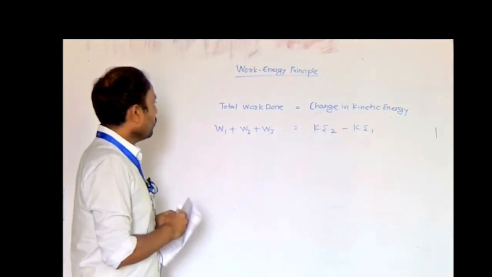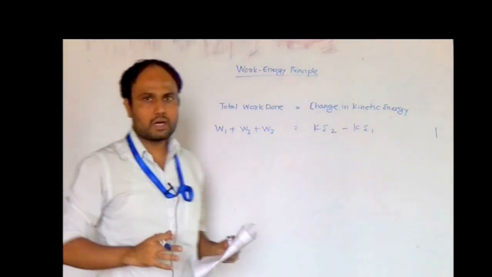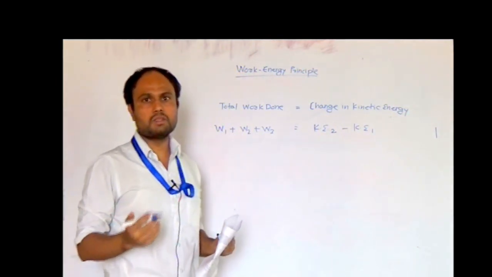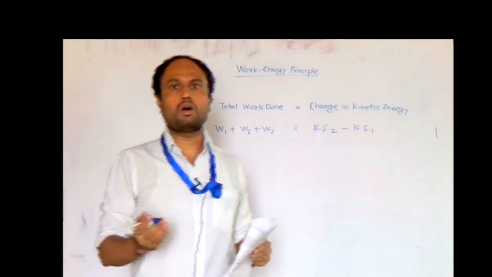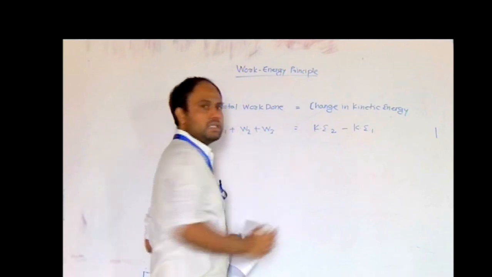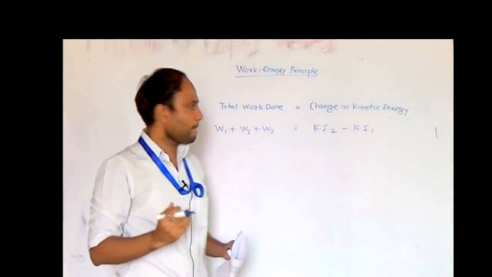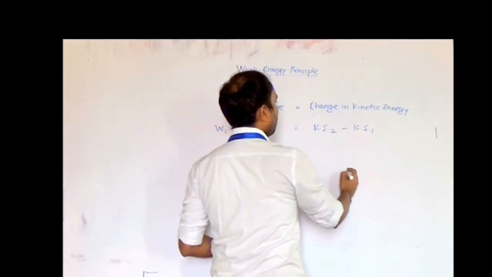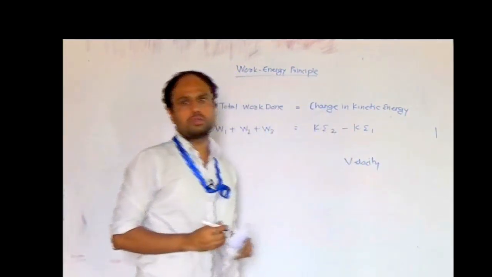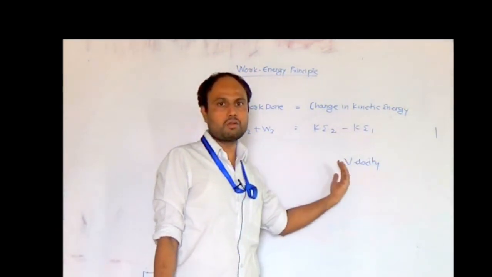Now there are different types of work done that we can consider on the left hand side. Whatever work done we come across in our syllabus, it may be gravitational work done, spring work done, friction work done, or the work done by an external force. Already we know that kinetic energy, on the right hand side, is directly proportional to the velocity of the particle. So on this side we will have only one unknown term, that is velocity. Mass is already known, so the unknown will be the velocity, either final or initial.